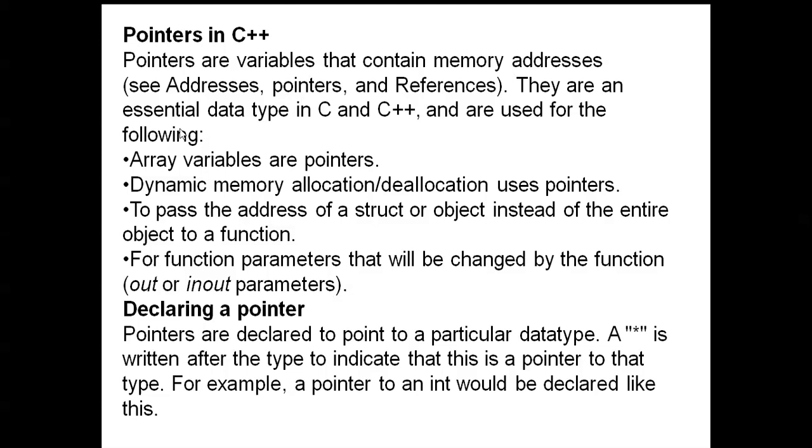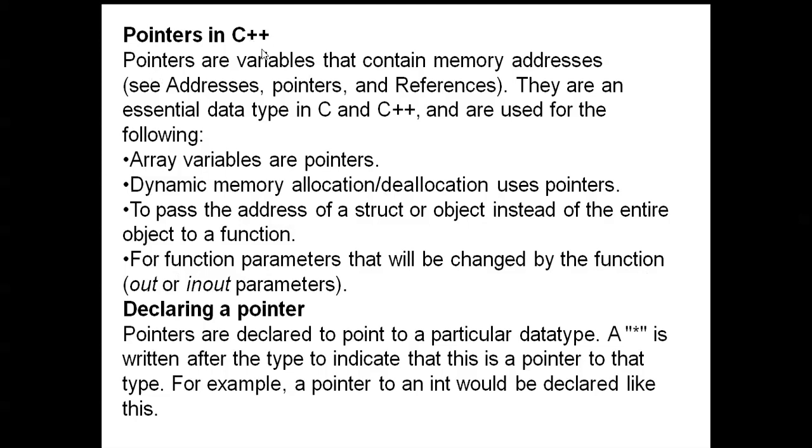They are essential data types in C and C++ and are used for the following: array variables are pointers, dynamic memory allocation and deallocation use pointers, to pass the address of a structure or object instead of the entire object to a function, and for function parameters that will be changed by the function.